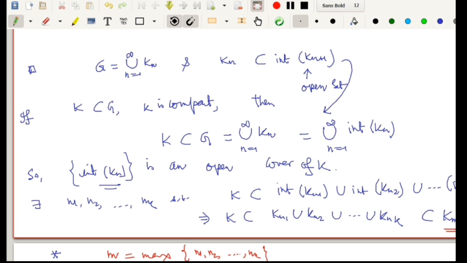So the main theme of this result is that every open set in the complex plane can be written as a countable union of compact sets. And this result is also true in Rn: every open set in Rn can be written as a countable union of compact sets.